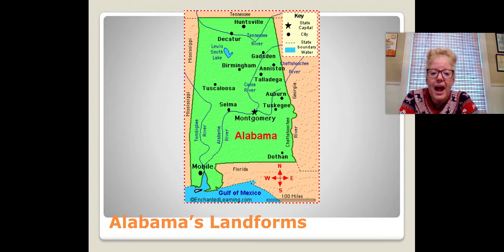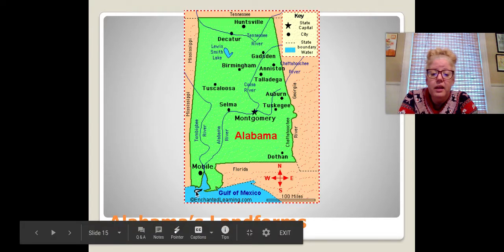Here are some of Alabama's landforms. As you can see, we have a lake, some rivers, and Alabama also borders the Gulf of Mexico. Here's the Gulf of Mexico down here. So that is on the southern end of Alabama.